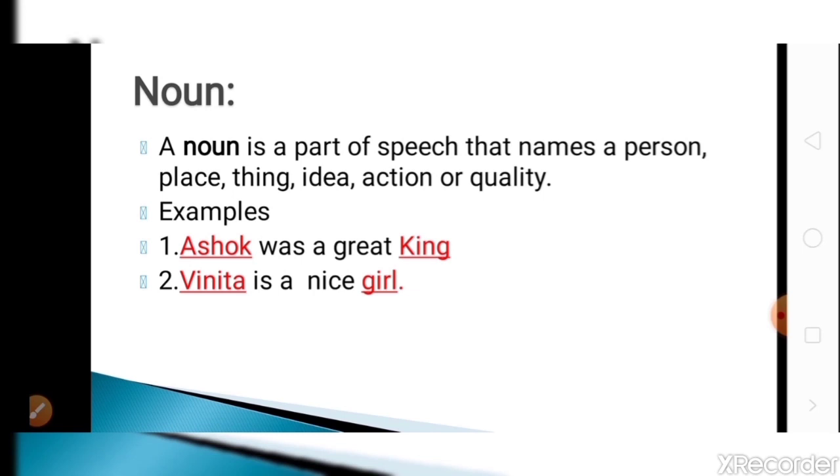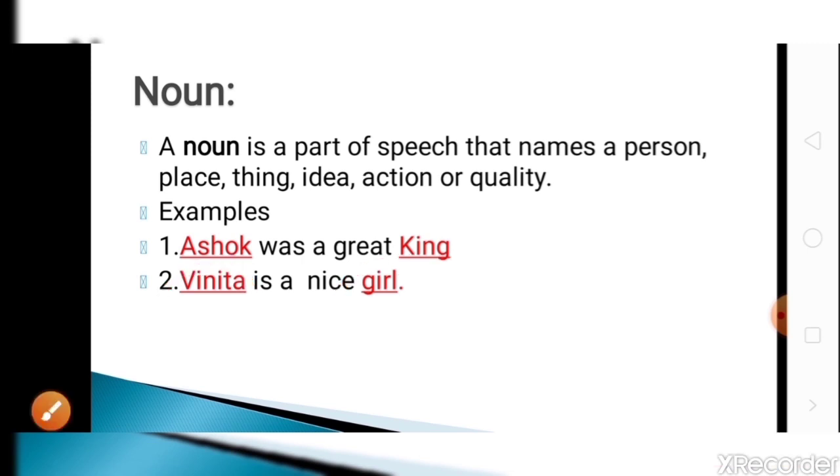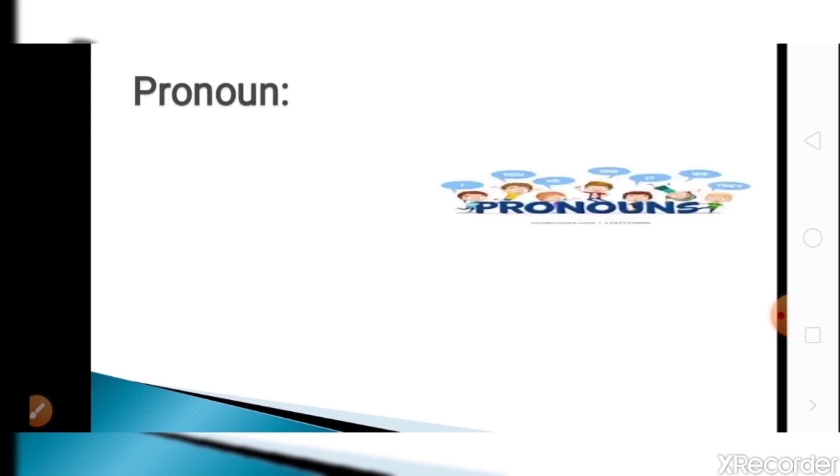Here Vinita is the name of a girl or person and girl is the name of a class. So both are nouns. Nouns also have a few types and kinds such as common noun, proper noun, abstract noun, etc.